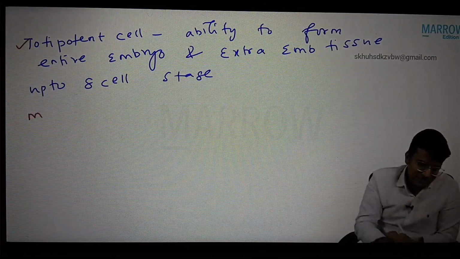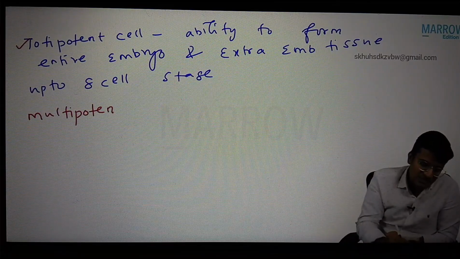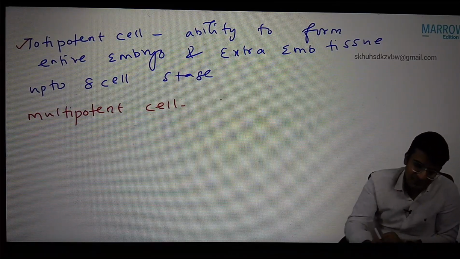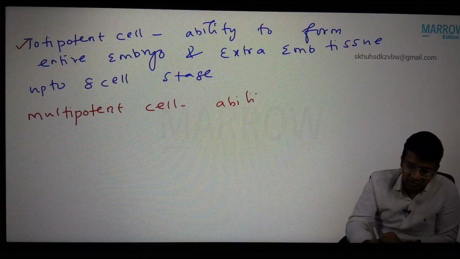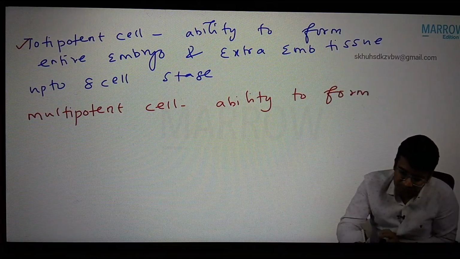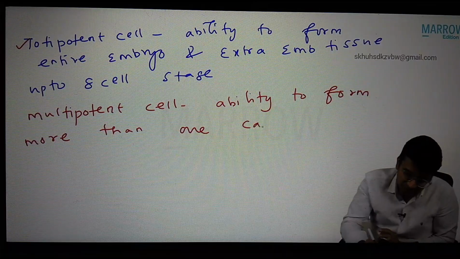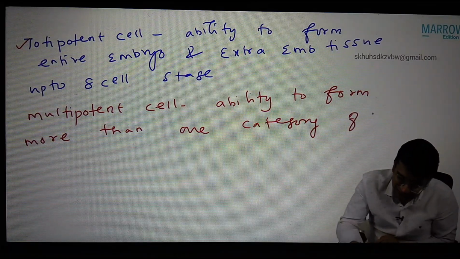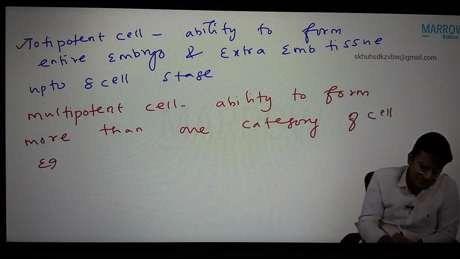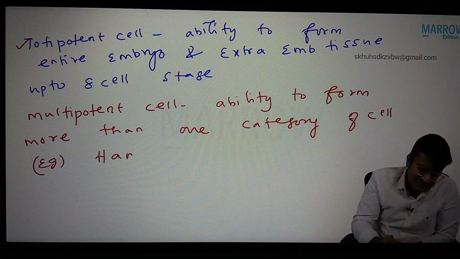Next, multipotent cell. Multipotent cells have the ability to form more than one category of cell. Example, hematopoietic stem cells.